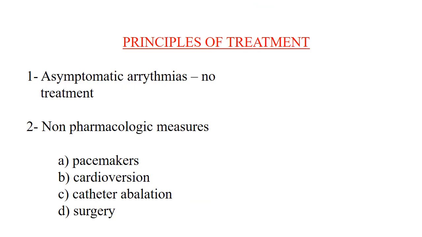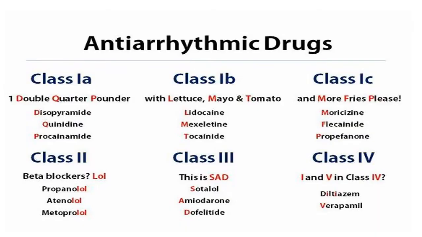Now, the principles of treatment: for asymptomatic arrhythmias, there will be no treatment. Non-pharmacological measures include placement of certain pacemakers, cardioversion treatment, placement of catheter, and then surgery. Antiarrhythmic drugs are classified as class 1A, class 1B, class 1C. Then next class 2, class 3, class 4.